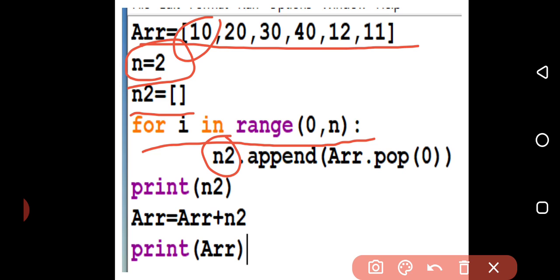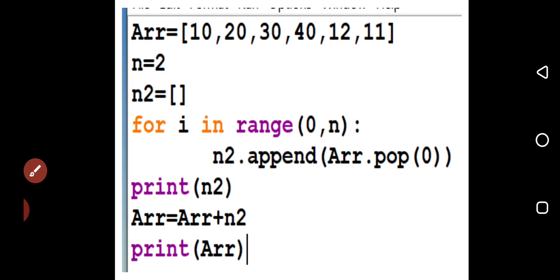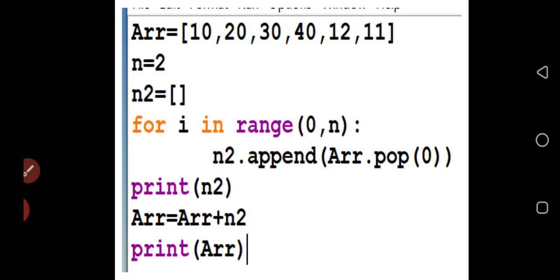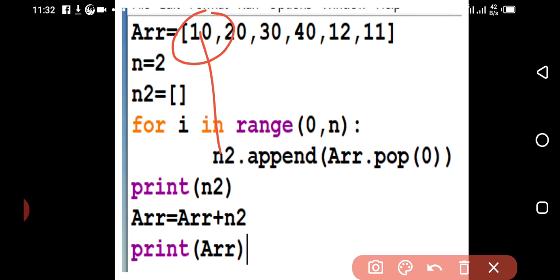The loop will go. Now after this, what will happen? After 10 is popped from the array and comes into n2, then 20 will be in the 0 location. The loop runs 2 times, and once again 20 will come into n2. So n2.append will be there. Which one will be appended? The one popped from arr at 0. First from arr 0, 10 will be popped and appended in n2. After that, when it is popped, 20 will come into the first position, the 0 position. Then the loop will continue for the second time. Then 20 will be popped and come into n2.